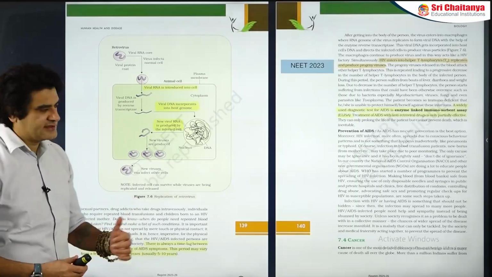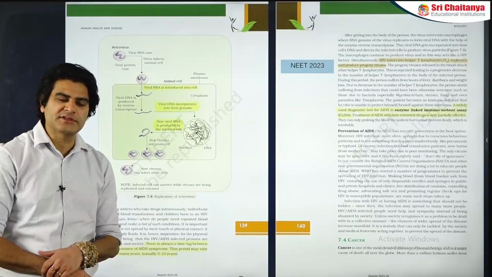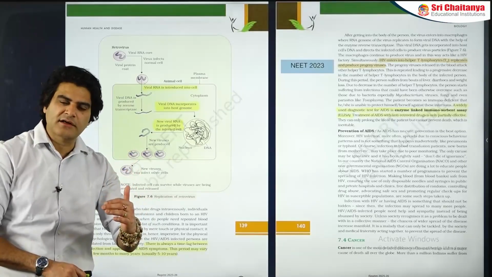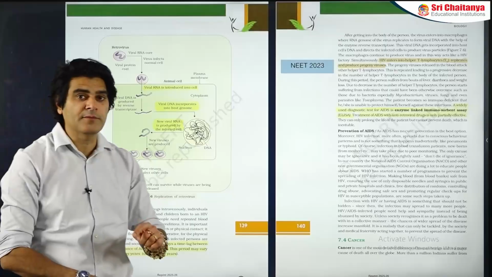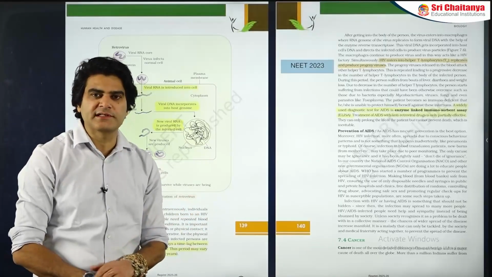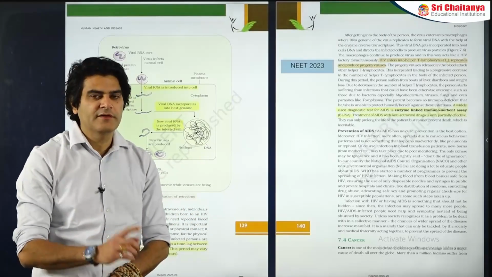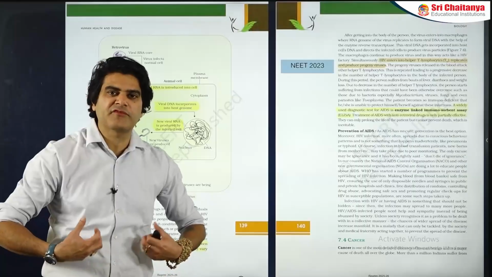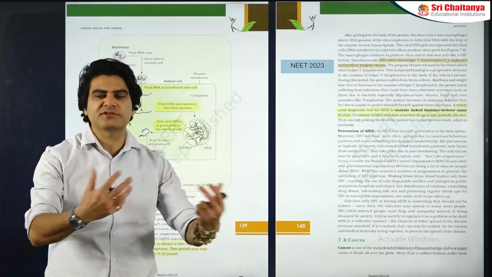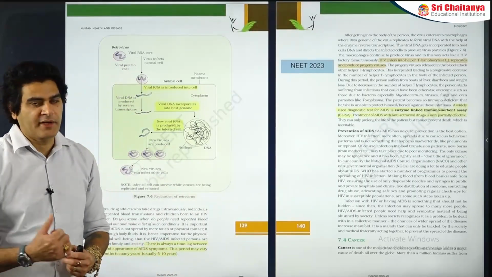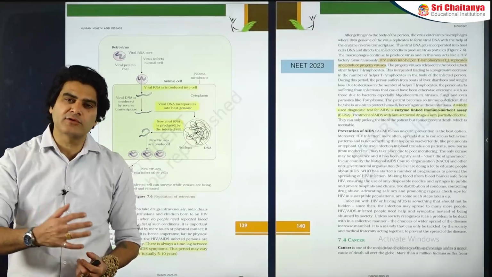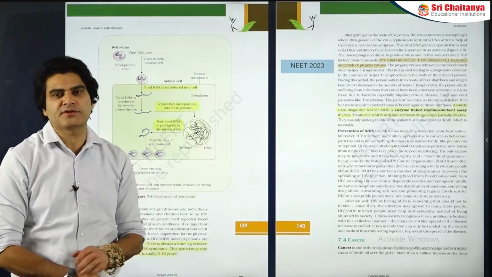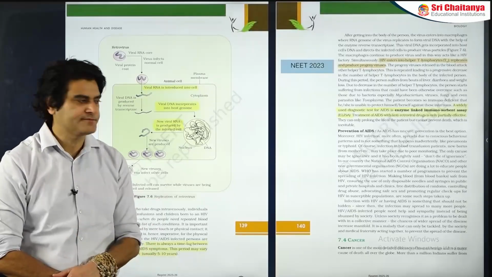Now slowly, as the virus is destroying the CD4 T cells, the CD4 T cell count starts reducing, and when it starts dropping below 200 CD4 T cells per cubic millimeter of blood, that is the time when the immune system fails to cope up with pathogens present around us. There might be a lot of pathogens around us which are non-virulent or have low virulence. That means their disease causing capability is not very high.